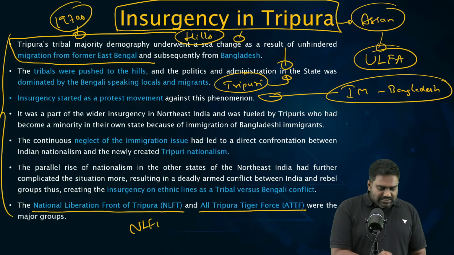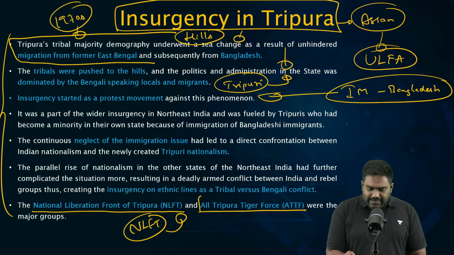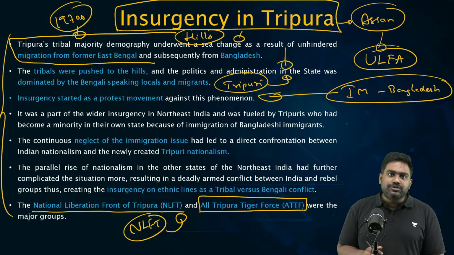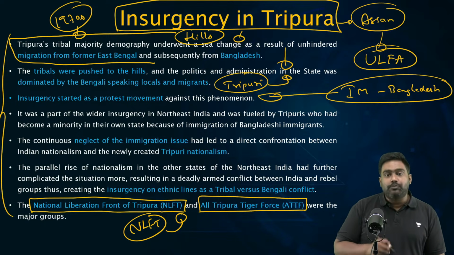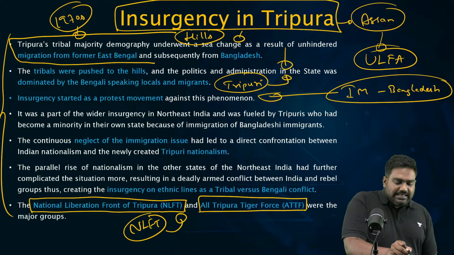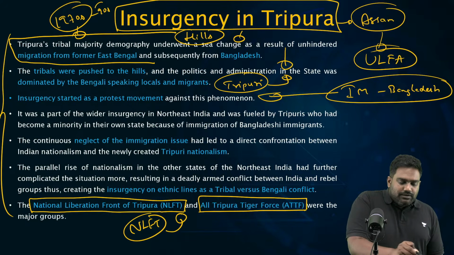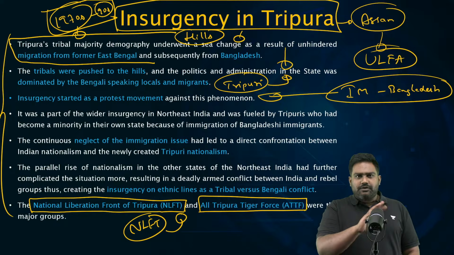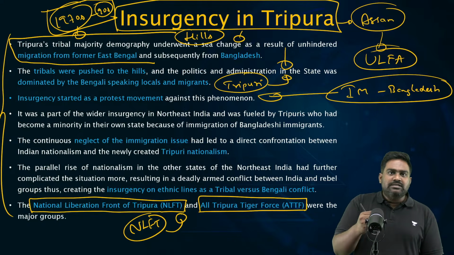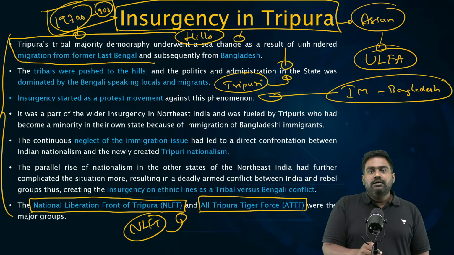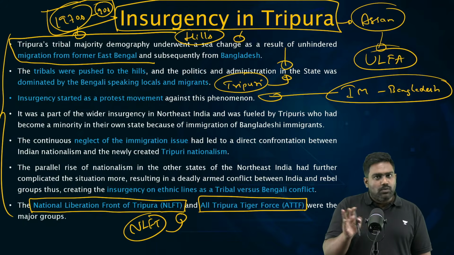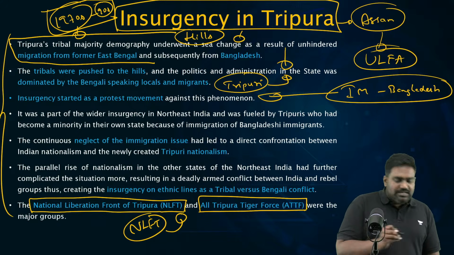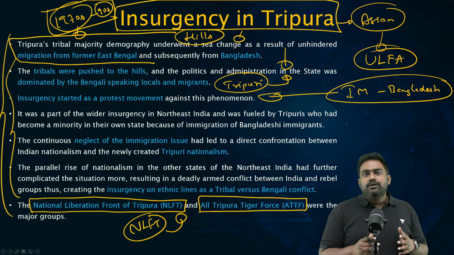So the major Tripuri insurgent groups were the NLFT and the ATTF, the All Tripura Tiger Force and the National Liberation Front of Tripura. From the 1970s to the 1990s, for almost two decades, roughly 20 years, these Tripuri insurgent groups posed a serious threat. Their demand was separatism. They wanted to break Tripura from India to form a separate country for Tripuris, right?